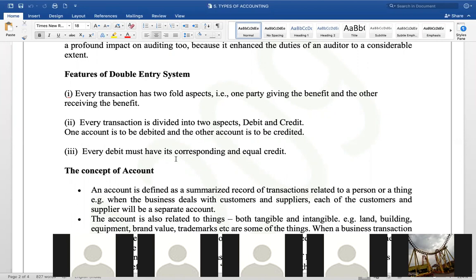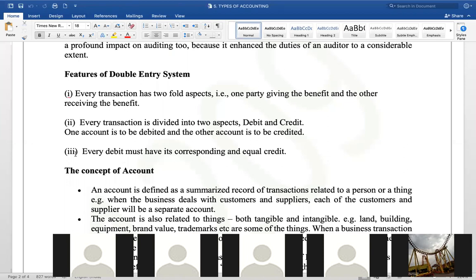Okay, I'm selling goods, there must be somebody to buy those goods. Okay, I'm paying tax, there must be a government to receive the tax. So every transaction has two aspects. There's a debit and there's a credit. Every transaction is divided into a debit and a credit. If one account is debited, naturally, automatically, the other account is credited. Every debit must have its corresponding and equal credit.